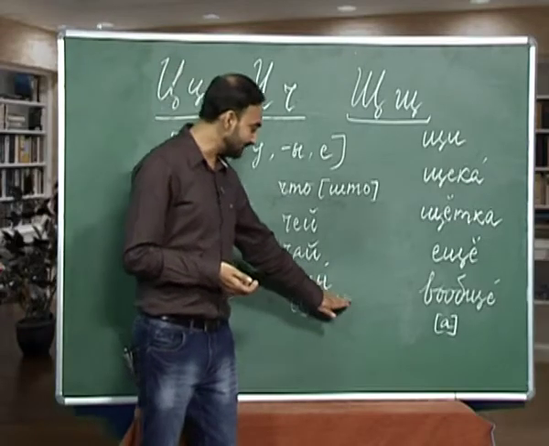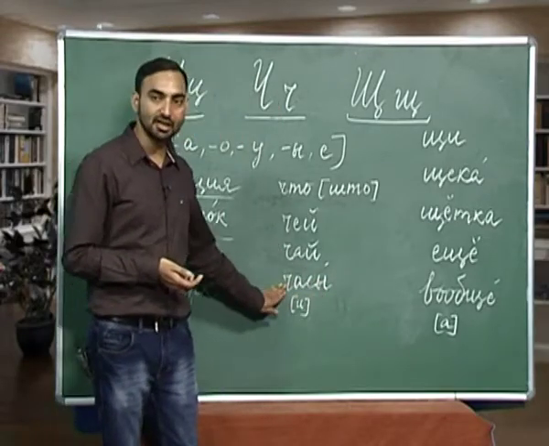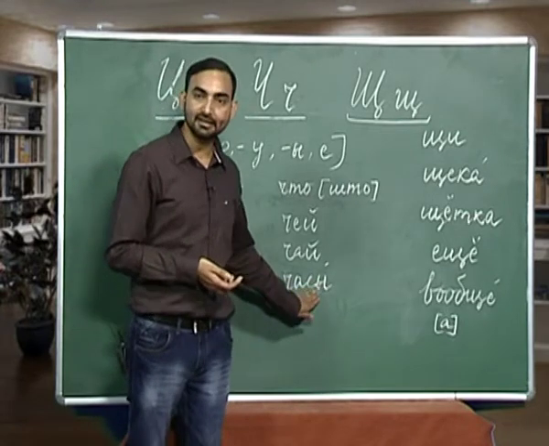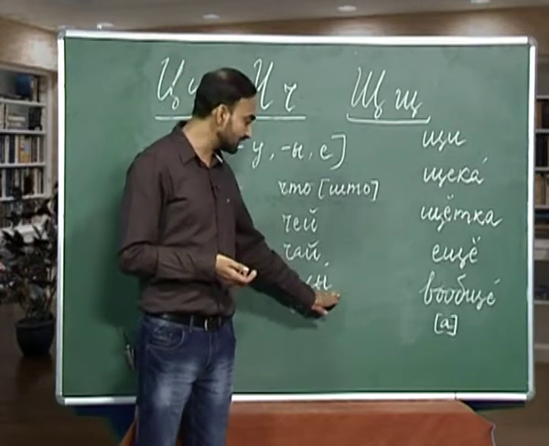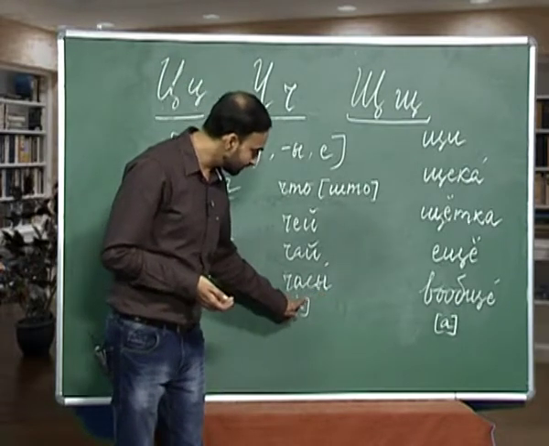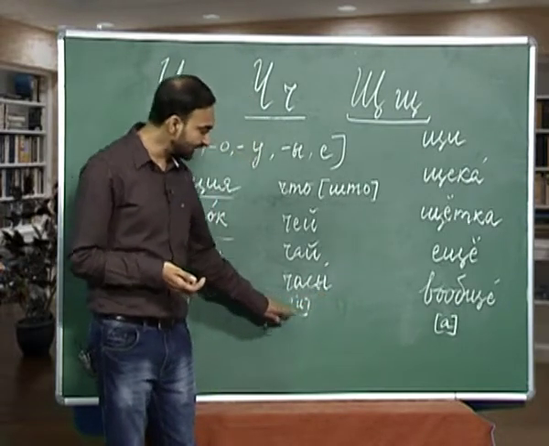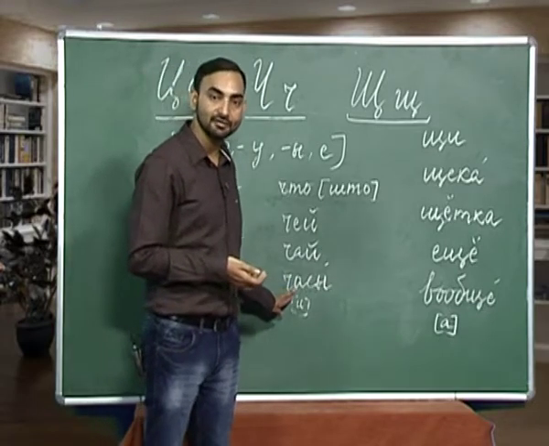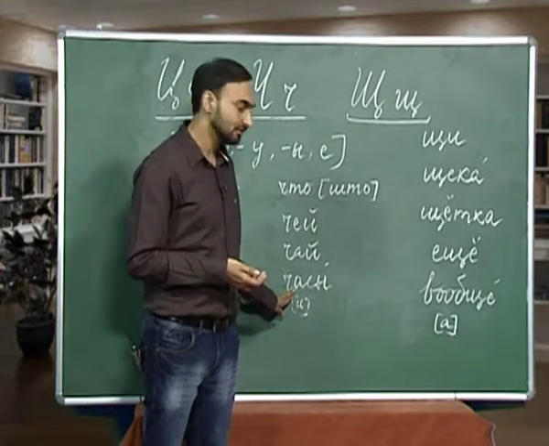The next word we have from ch is ch, a, s, y. And the stress is on y. And here you have to remember, just memorize it, that this a sound is pronounced as i, not as a. So, how will you pronounce this word?